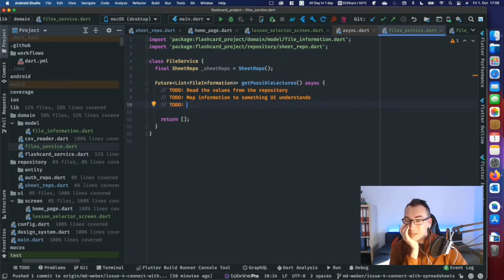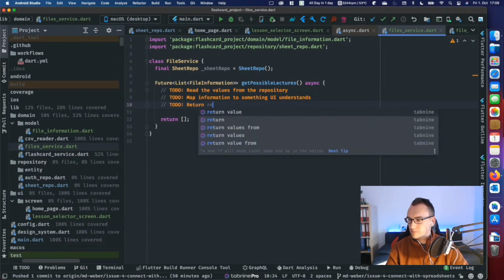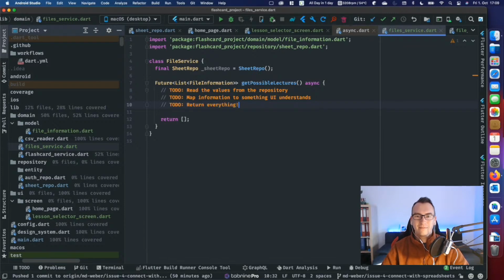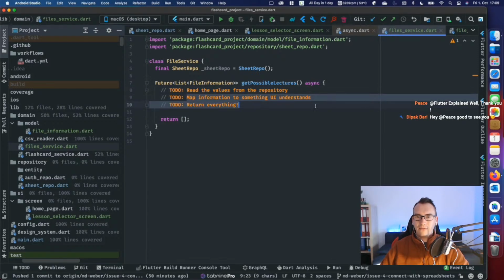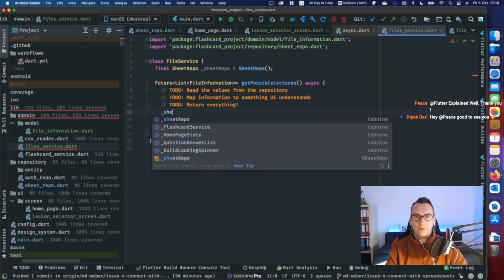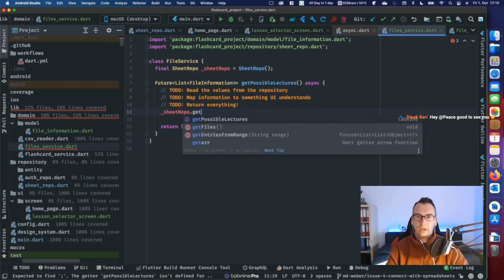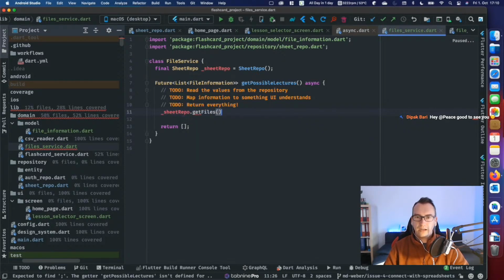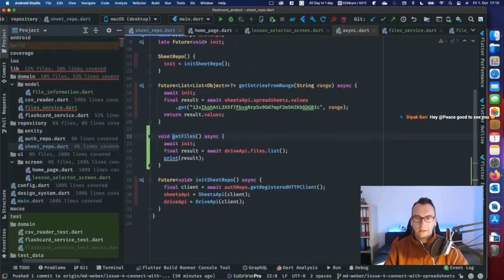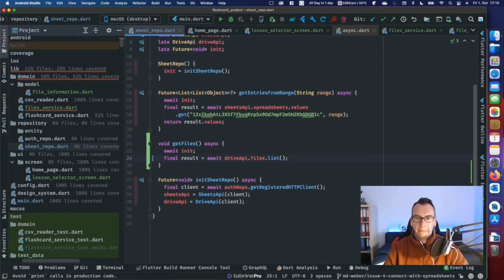So we have our information mapped to something the UI understands, and then we return everything. Good. So if we get that running, read the values from the repository, map information to something the UI understands, and return everything, that would be amazing. So for that, we take our sheet repo, get possible lectures, we call it get files, which does not return anything yet. So there is our next step. So we want to get all files.